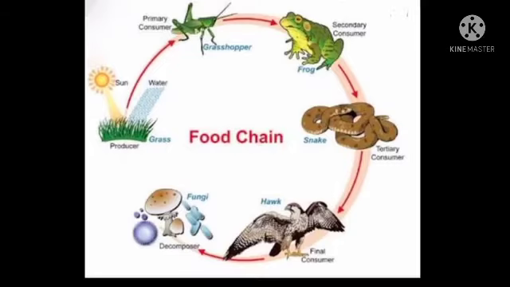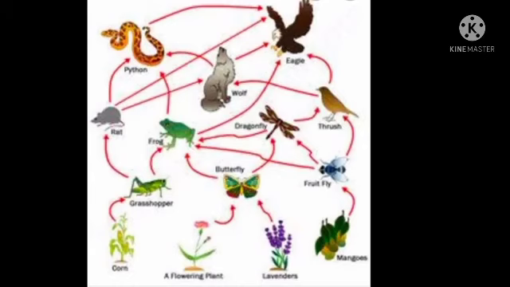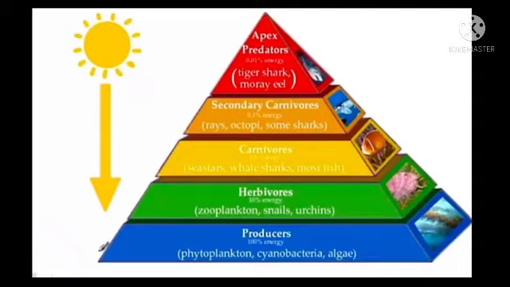This is a food chain. In this food chain, we can easily see how each animal is dependent on another animal. And this is a food web. Here, every animal is food for one or more animals.